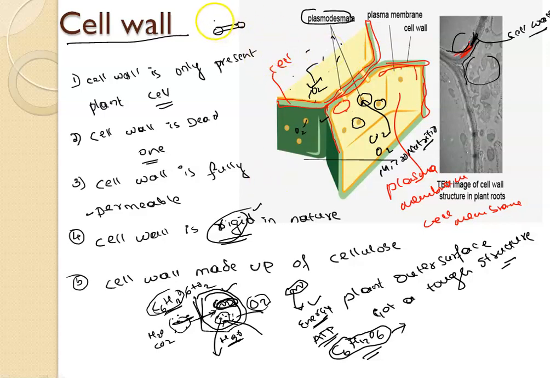Plasmodesmata is just a pipe-like structure embedded in the cell wall, and here you can find the cell wall and the plasma membrane. Through the plasmodesmata, the movement of these things will take place. And here I told you, right, the cell wall is fully permeable. Here I wrote that the cell wall is fully permeable.